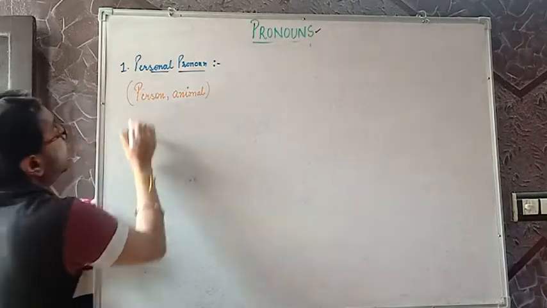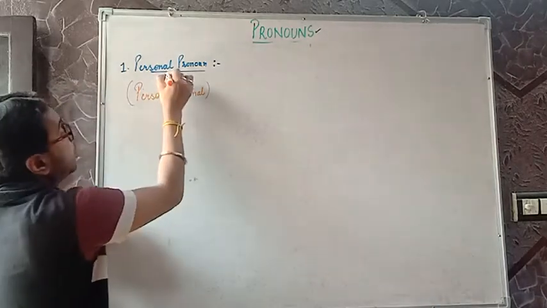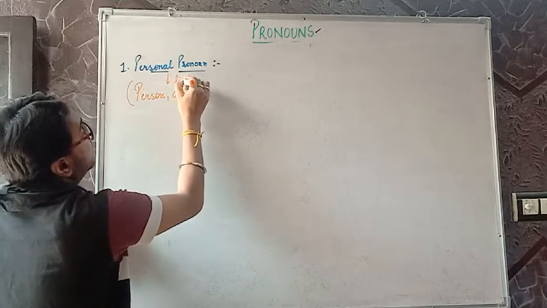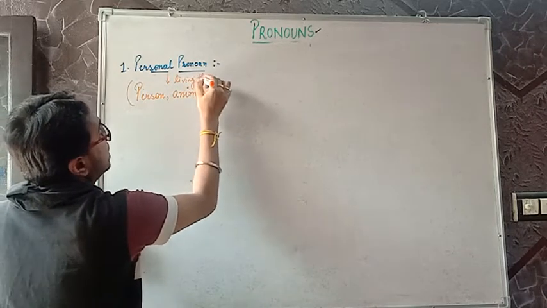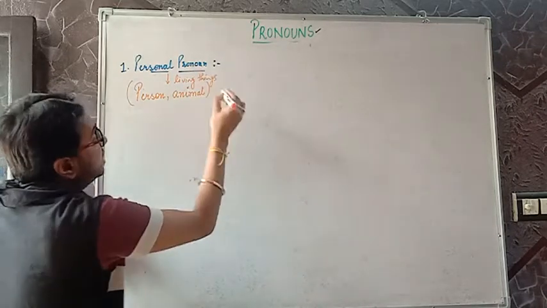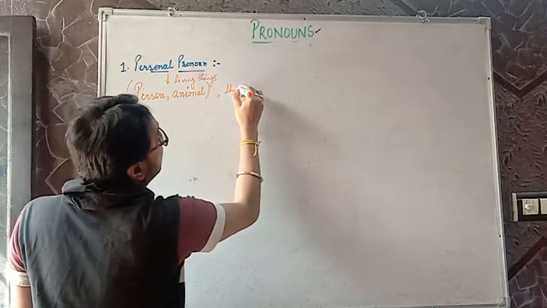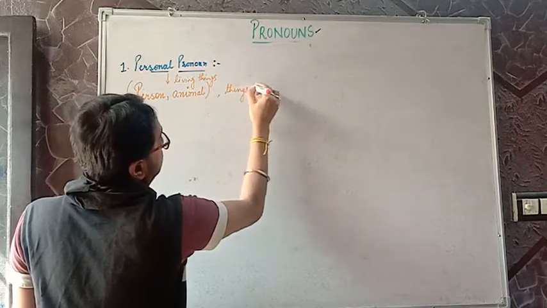Because when we talk about a person, we are talking about living beings, and when we talk about non-living things, we can discuss things also.